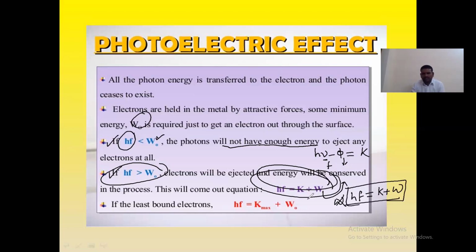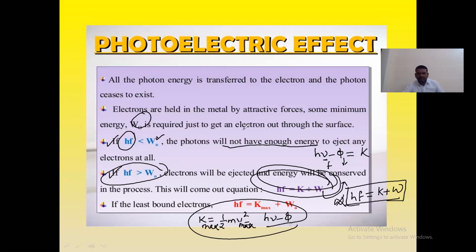This equation we call the Einstein equation. If you want the kinetic energy, K is equal to half mv square, and this must be equal to h nu minus phi. If K is the maximum, automatically the velocity is also maximum here. Like this the equation is considered.